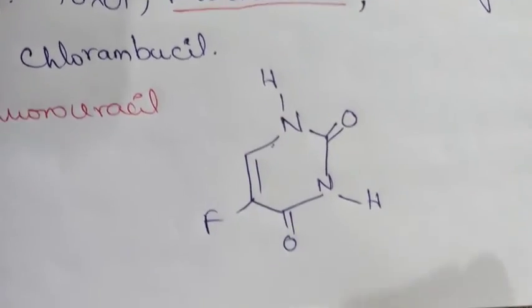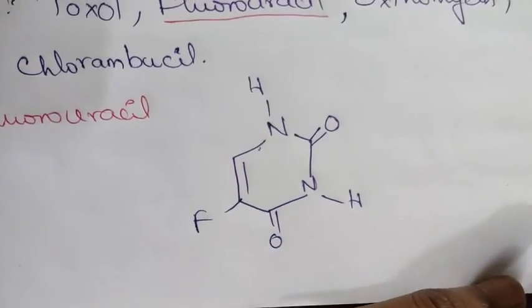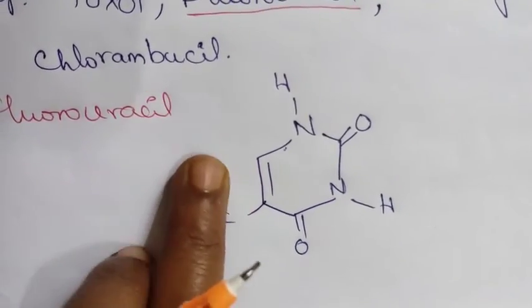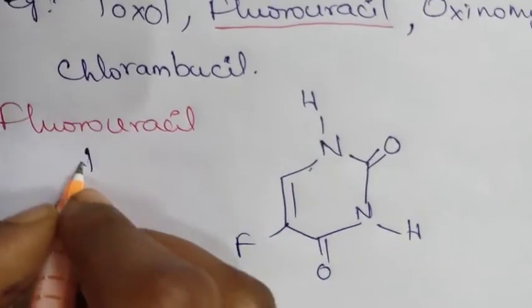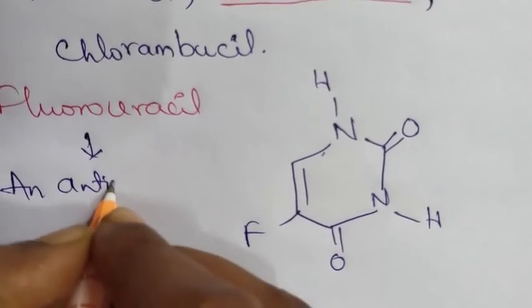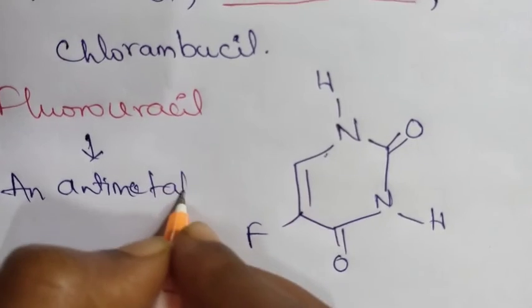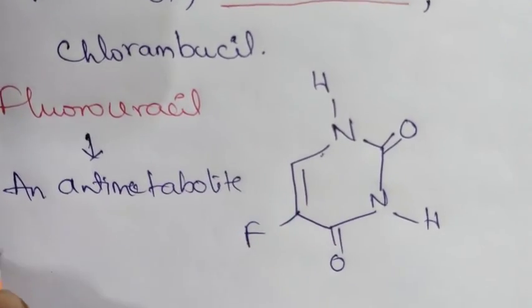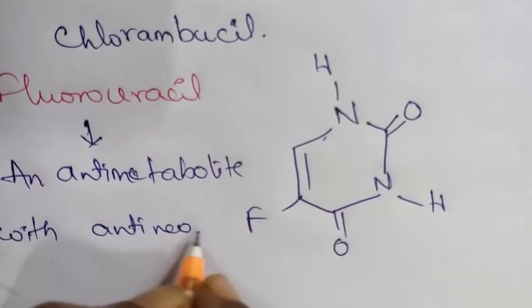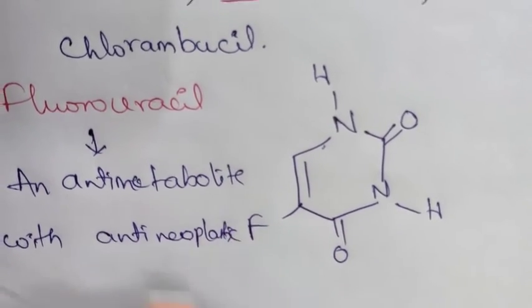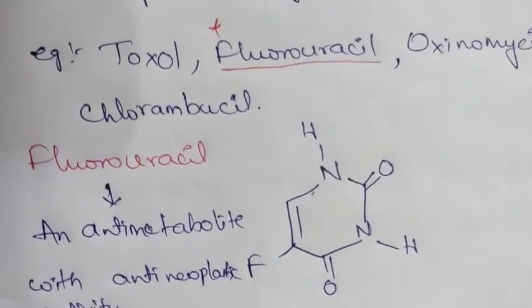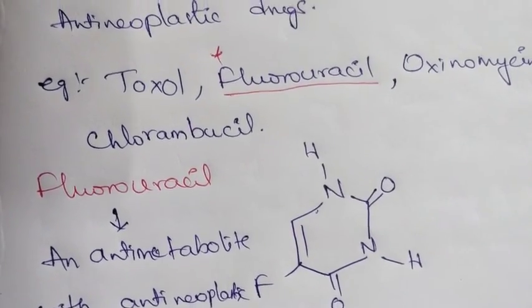This is the structure of fluorouracil, and this is an anti-metabolite with anti-neoplastic activity. Okay, this is the example for anti-neoplastic drugs.